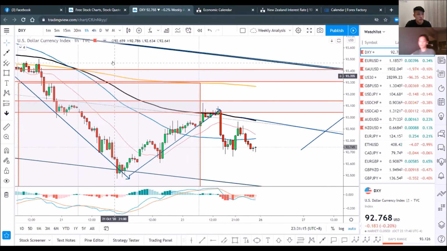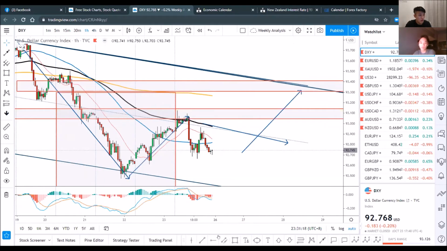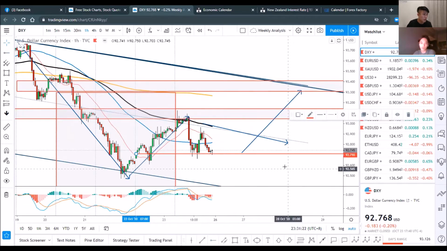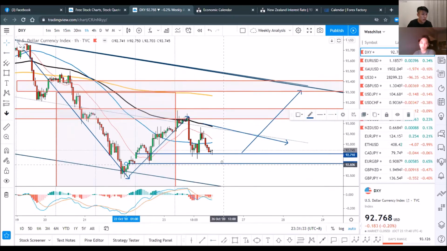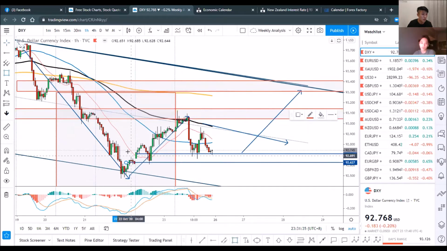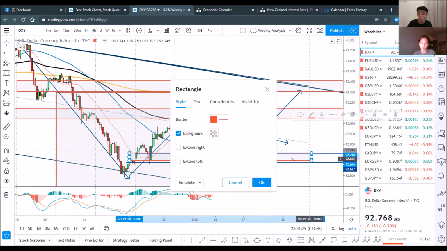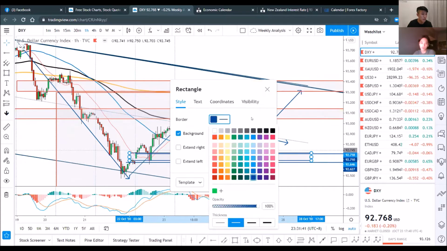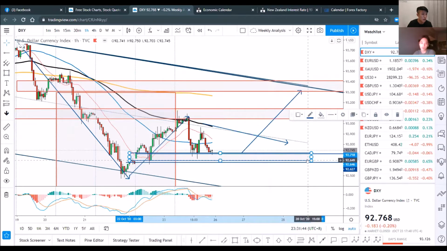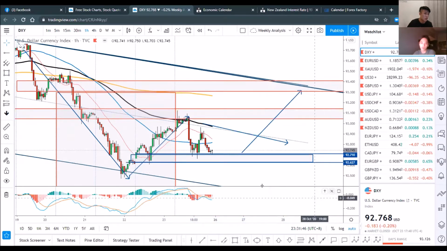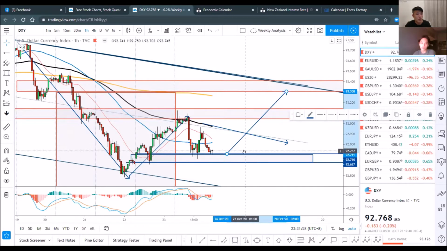If, let's say, we're expecting the price to pull back, then the first support that we have right now is right here at 92.7. Slightly lower will be somewhere here. So this itself will create a demand zone for us. Right now, the price is sitting at the demand zone, in between 92.7 to 92.6. So if the price is able to continue to get support right here throughout, let's say Monday, Tuesday, or all the way to Wednesday, most likely we are going to expect a pullback right here.